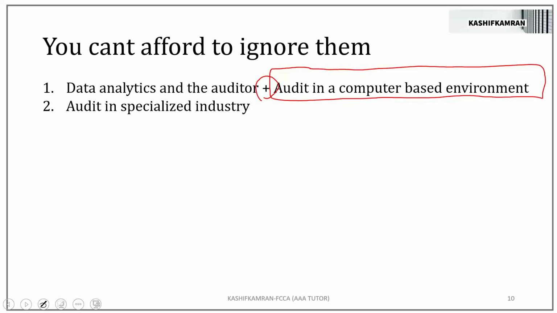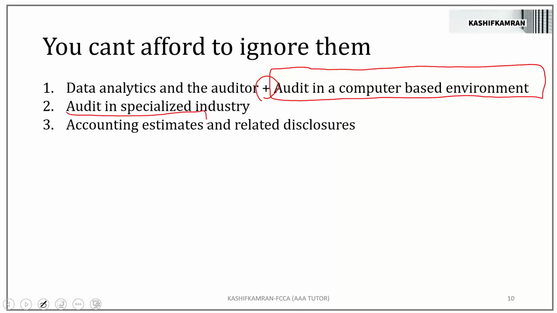Next, audit in a specialized industry is another very important article you can't afford to ignore. Accounting estimates and the related disclosure is a very important article. Even though this has been tested as a current issue, you should believe accounting estimates are a very regular feature of the exam paper. You should have a lot of knowledge about accounting estimates as an auditor, as a manager in the AAA paper. You can't ignore this article.